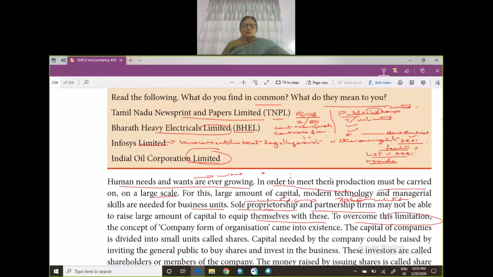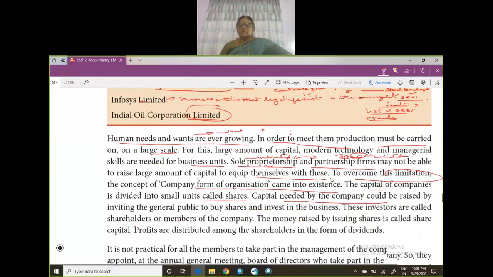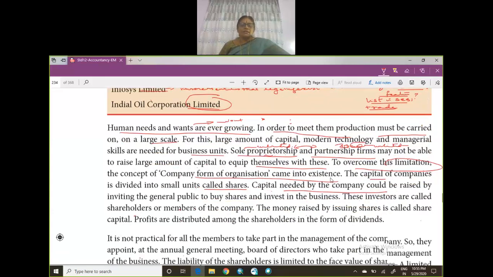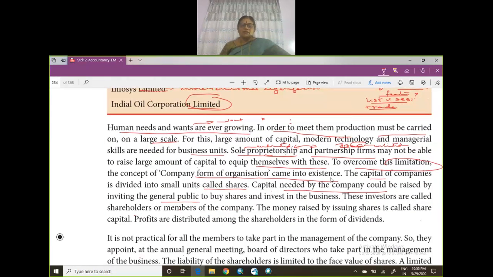the concept of the company form of organization came into existence. The capital of companies is divided into small units called shares. The capital needed by the company is invited from the public. So it is raised by what? It is raised by inviting the general public to buy shares and invest in the business.